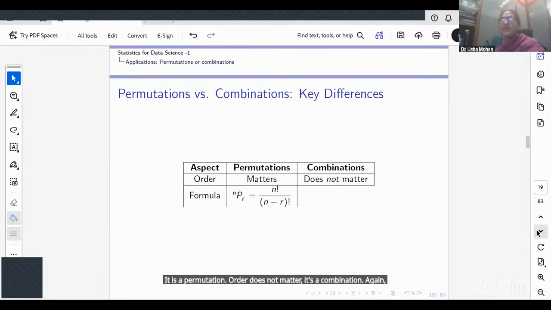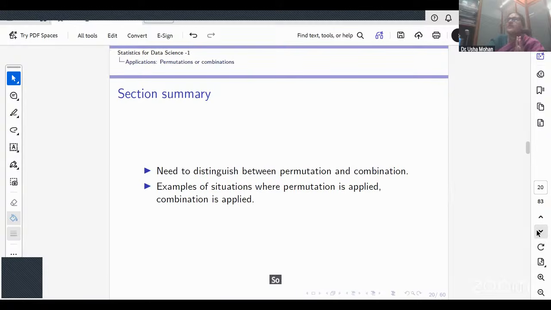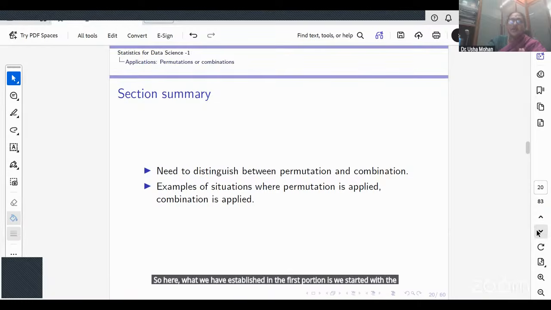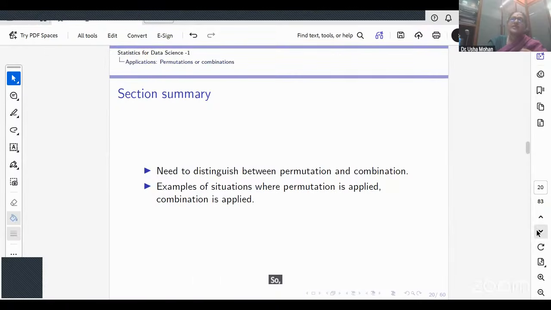Again, n distinct objects are chosen from it: nPr, and here it is nCr. So what we have established in the first portion is that we started with the principle of counting, and I think what you will be tested on is the key difference between permutation and combination. So look at whether the objects are distinct, whether repetitions are allowed, and whether it is circular with clockwise and anti-clockwise the same.